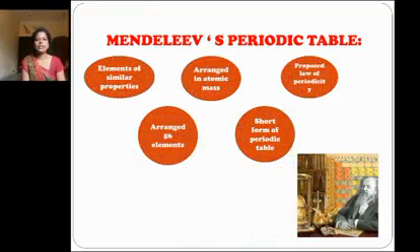The third one is the new form of the periodic table, that is Mendeleev's periodic table, and it is the forerunner of the modern periodic table also. Elements have similar properties, and in this periodic table the elements are arranged on the basis of atomic masses. It was proposed by the law of periodicity, and it has 56 elements, and it is the short form of the periodic table.